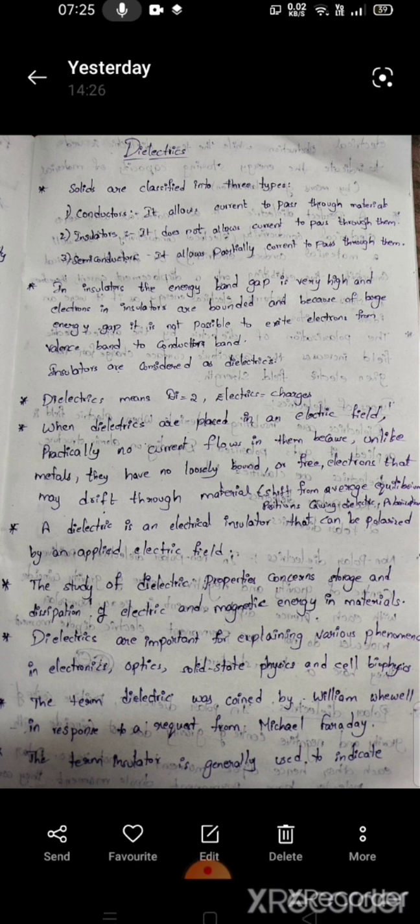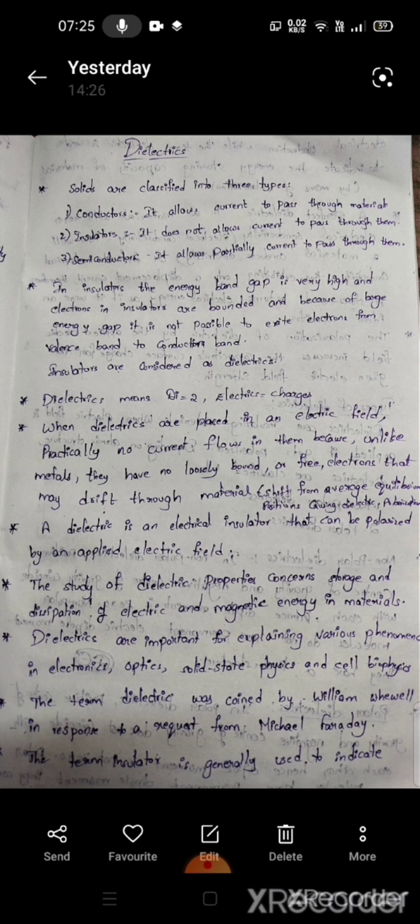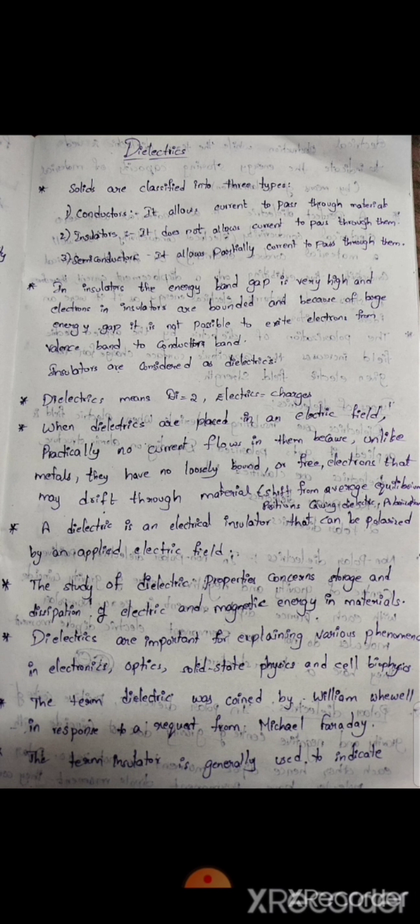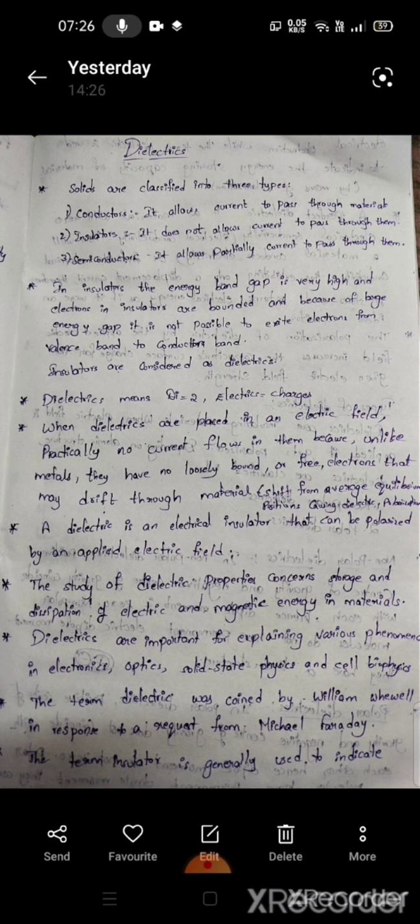Dielectrics means di means two, electric means charges. A dielectric is an electric insulator that can be polarized by applying an electric field. In this lesson, we will study how the insulators can be converted into dielectrics. Not all insulators can be converted, only some of the insulators can be converted into dielectrics.